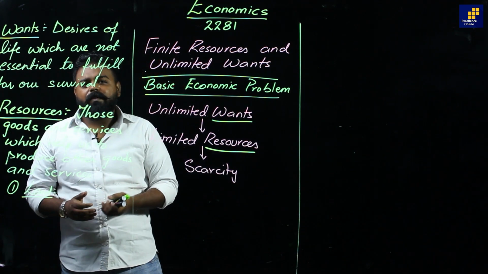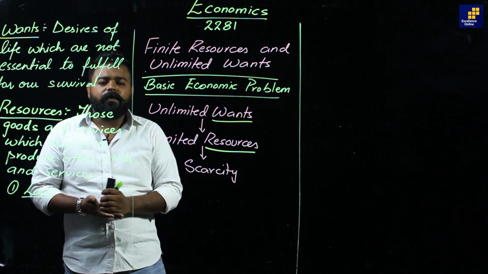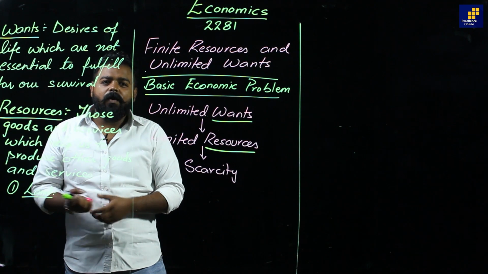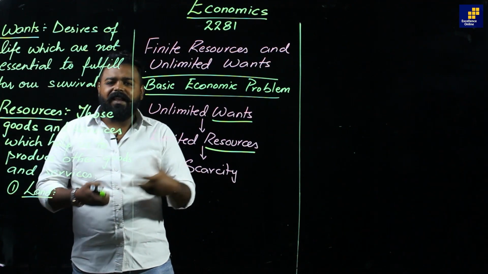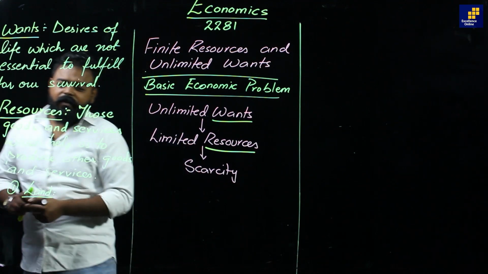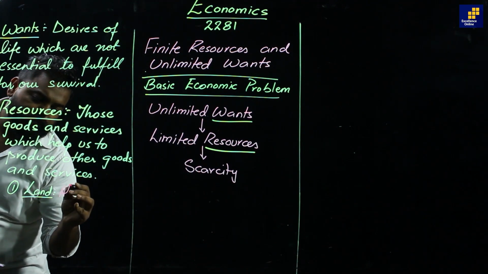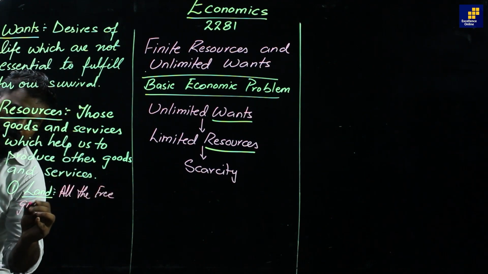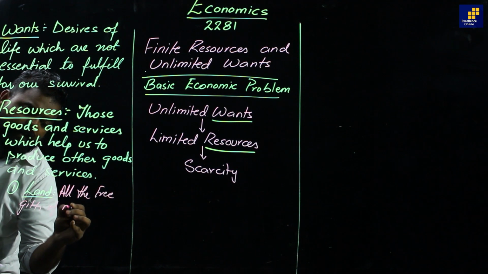For instance, we can extract fish from the ocean, sell it and conduct a business activity. So land is all the free gifts of nature.